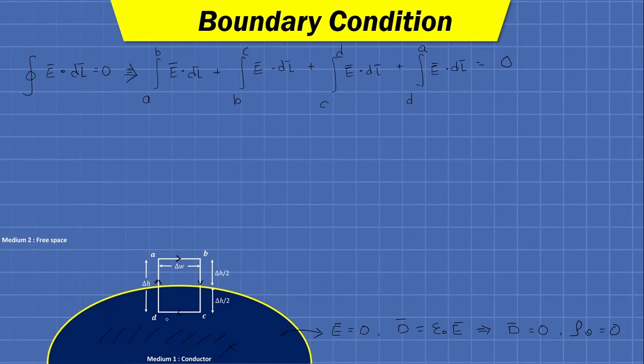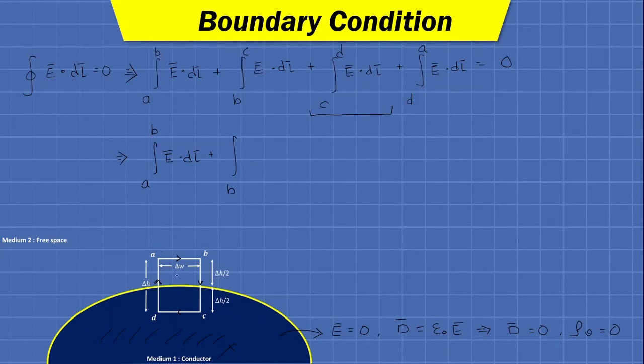So for the line integration from C to D, that is this third term, as E bar for this region is 0, the whole integration will become 0. So we will only have integration from A to B E bar dot dl bar plus integration from B to C.